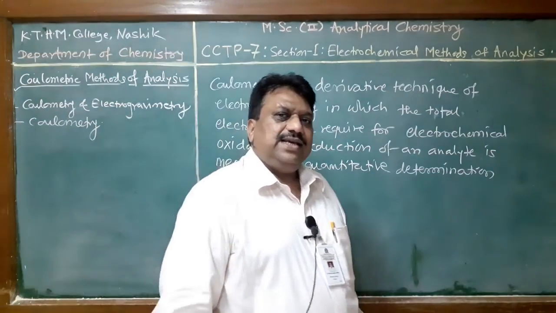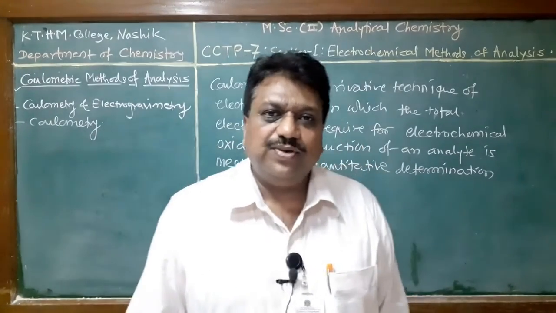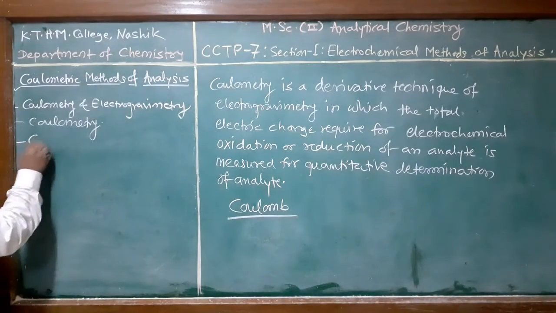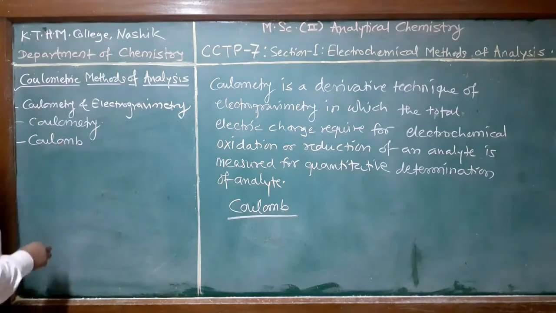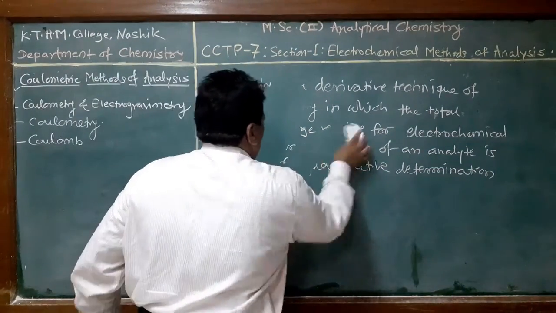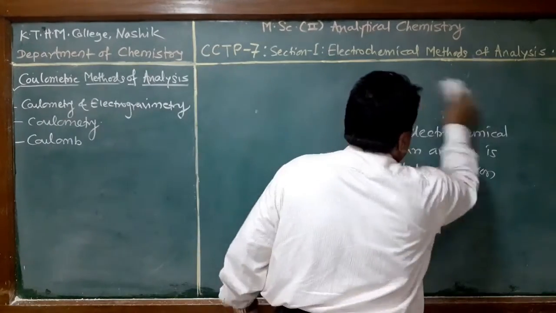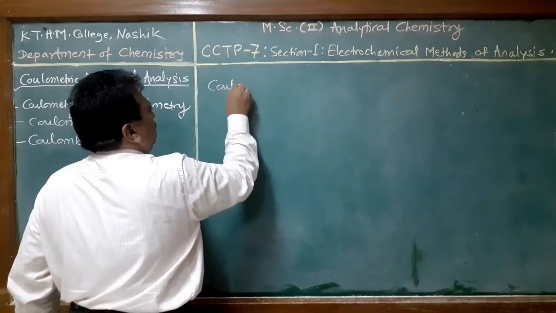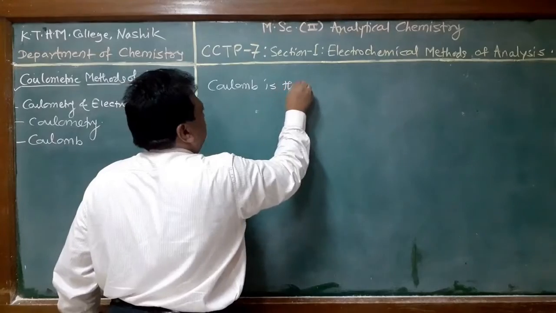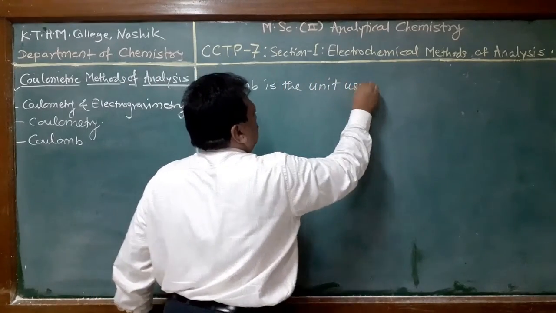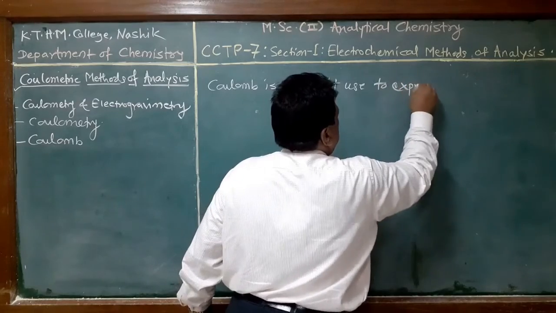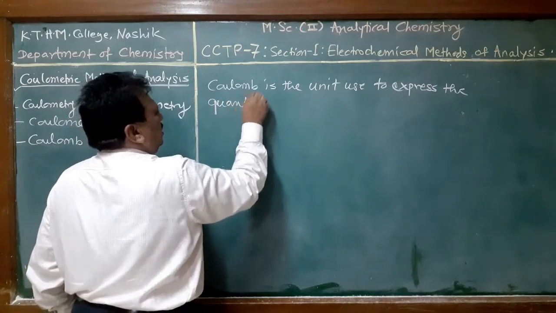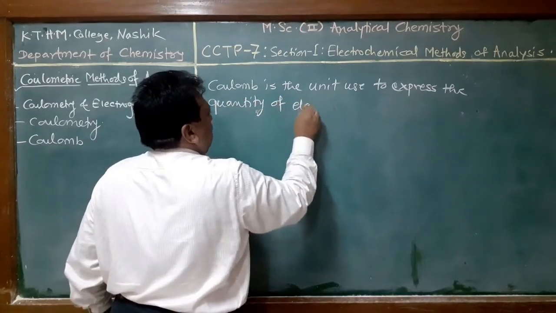Coulomb is the unit of measurement of quantity of electricity. What is coulomb? We define coulomb. Coulomb is a unit used to express the quantity of electricity or electric charge.